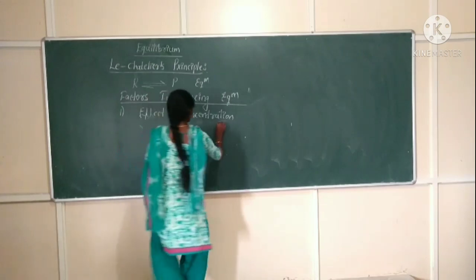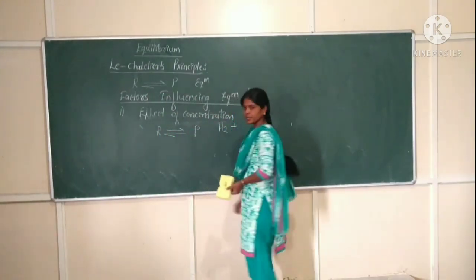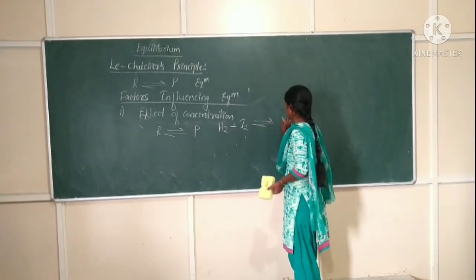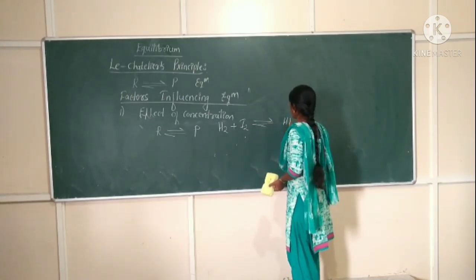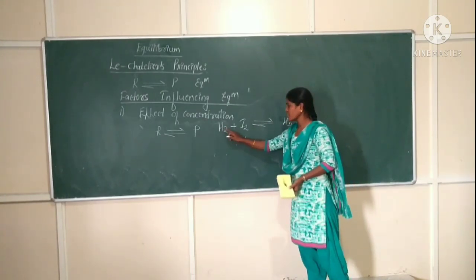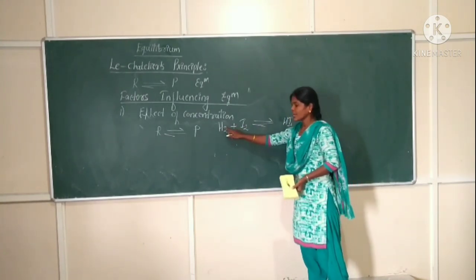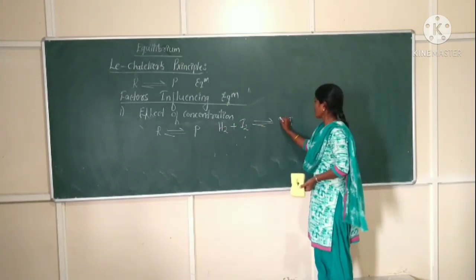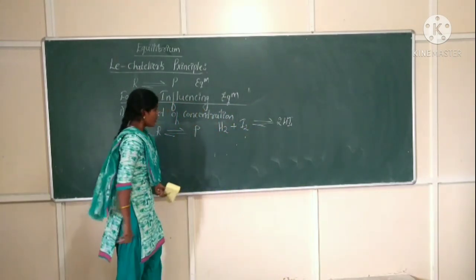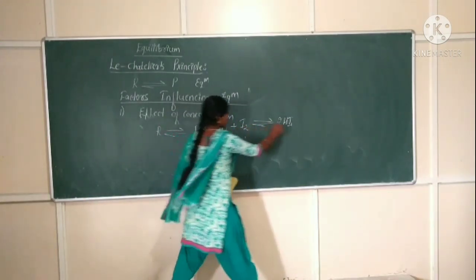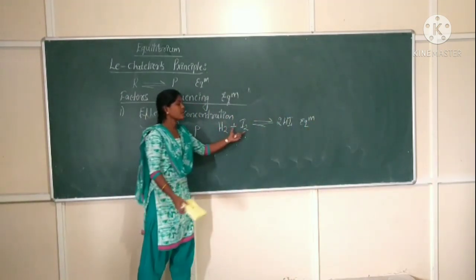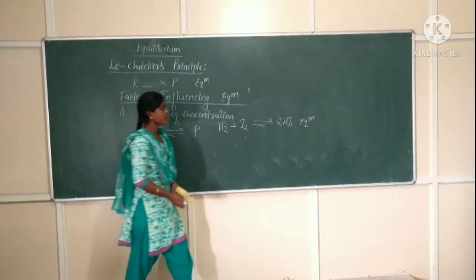For example, consider hydrogen gas combining with iodine gas and forming what? Hydrogen iodide. So balance the reaction: two hydrogen atoms and two iodine atoms will form 2 moles of HI gas, hydrogen iodide. Now this reaction is at equilibrium.